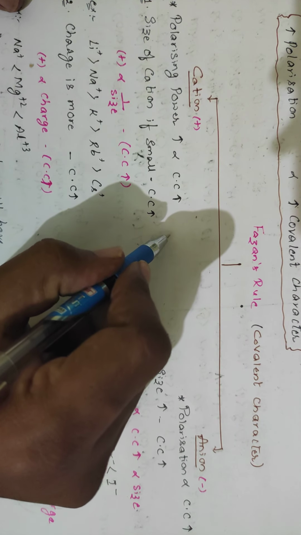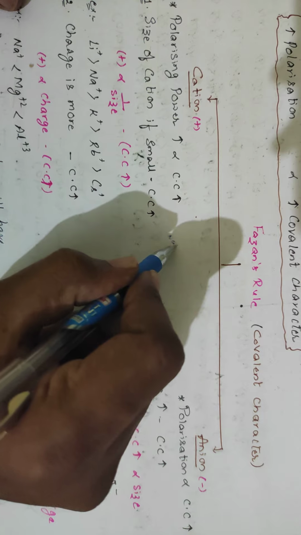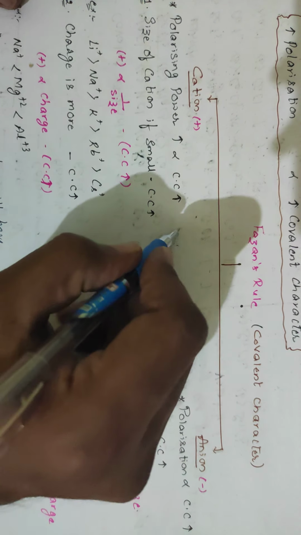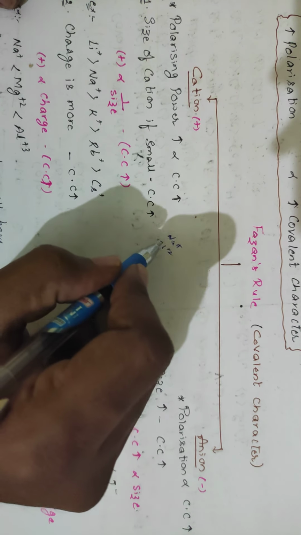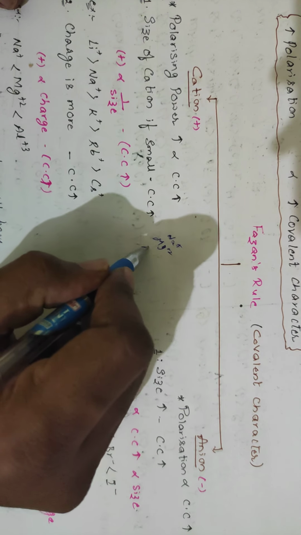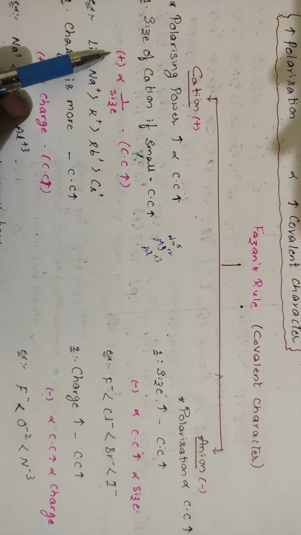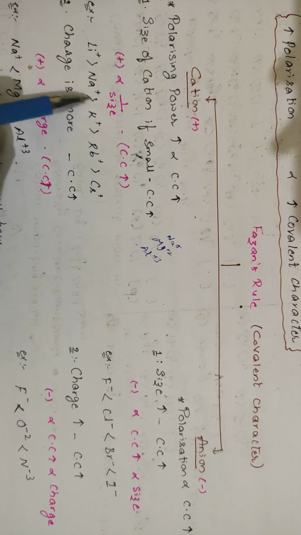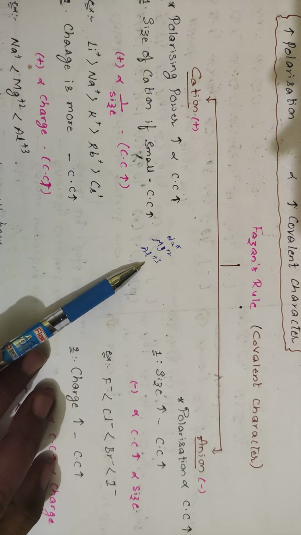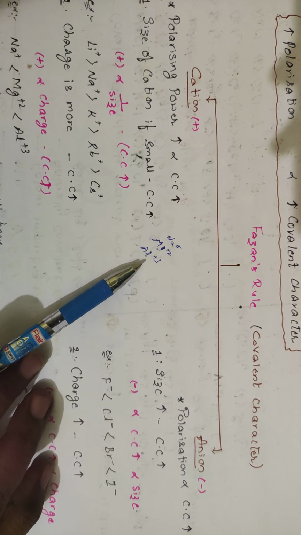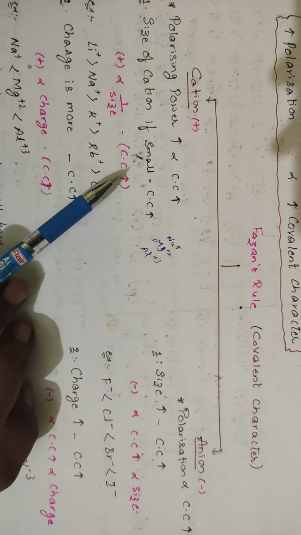Suppose if you take Na+, Mg2+, Al3+. Which one will be having the smaller size? More is the charge, lesser is the size. So among these three, more charge is for aluminium. So the size of the aluminium will be lesser and the covalent character will be more.